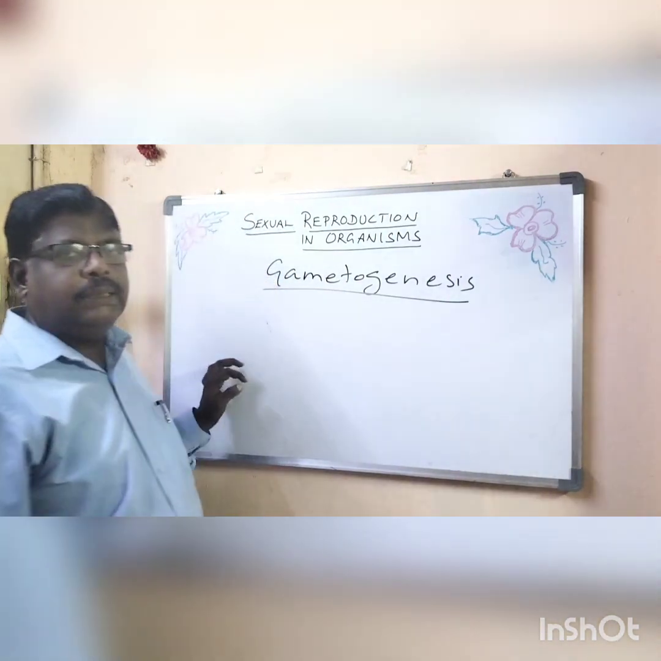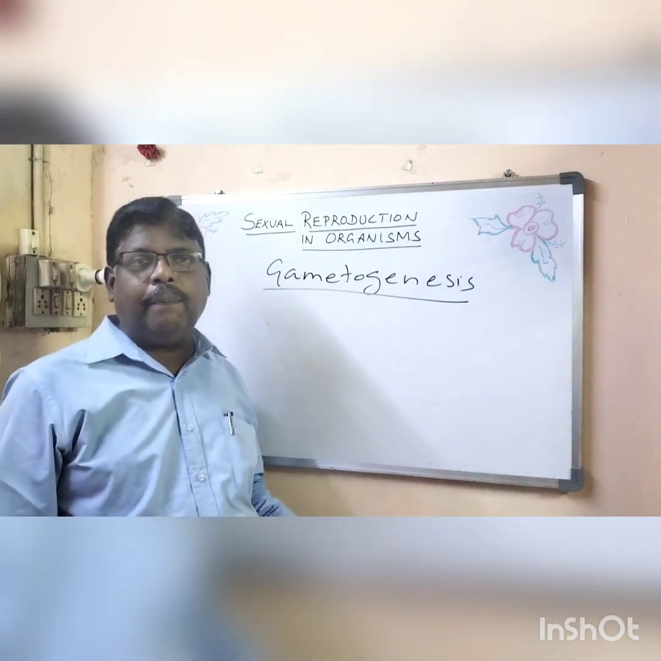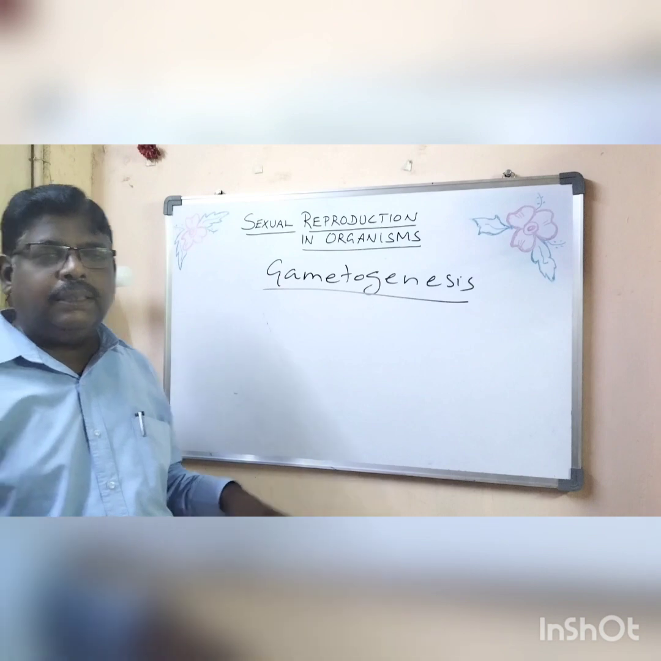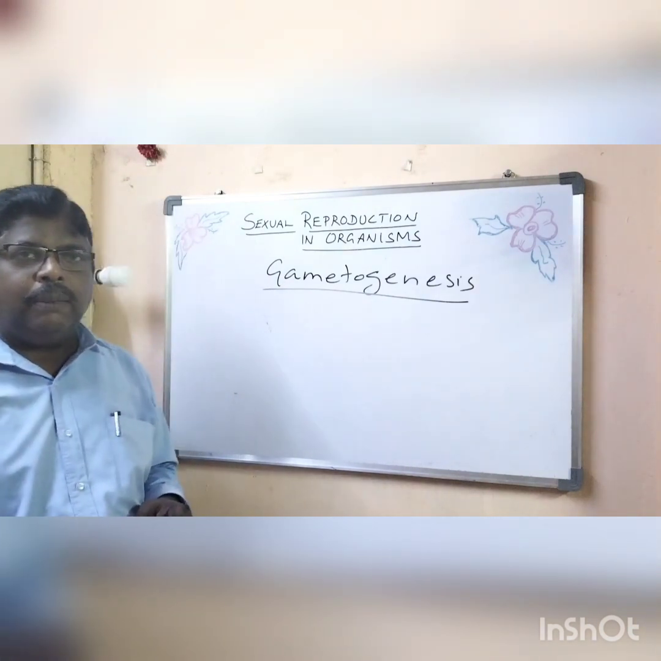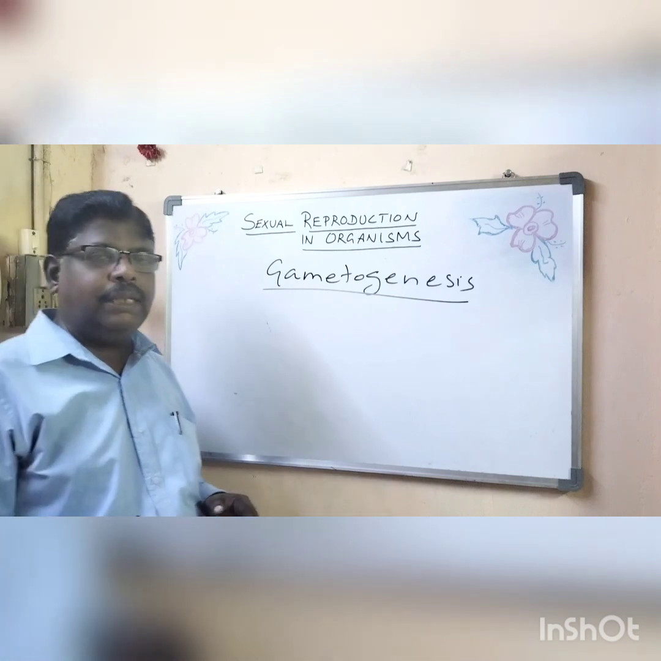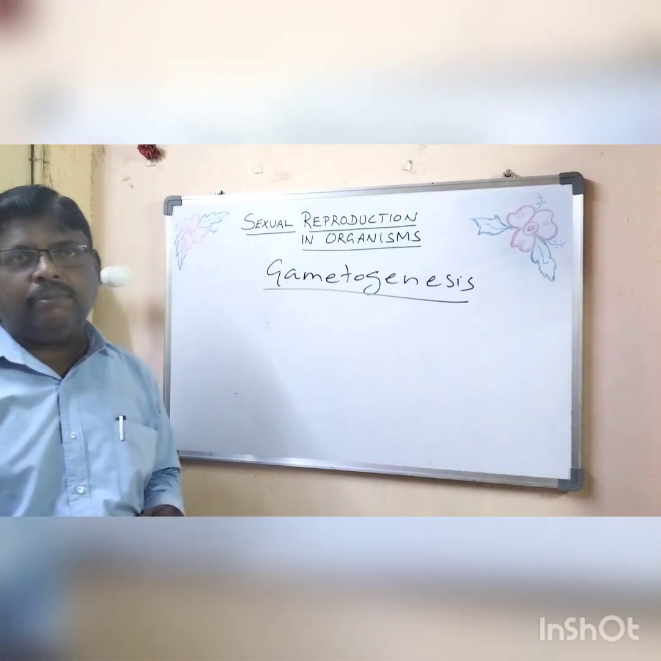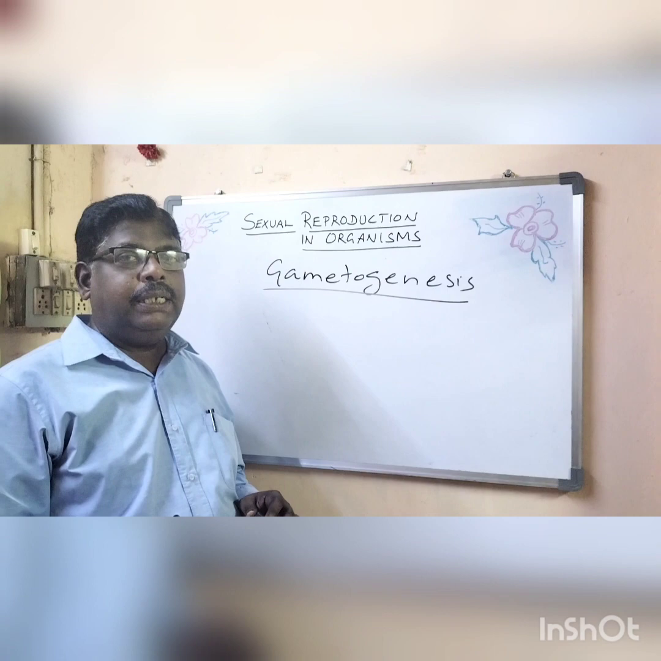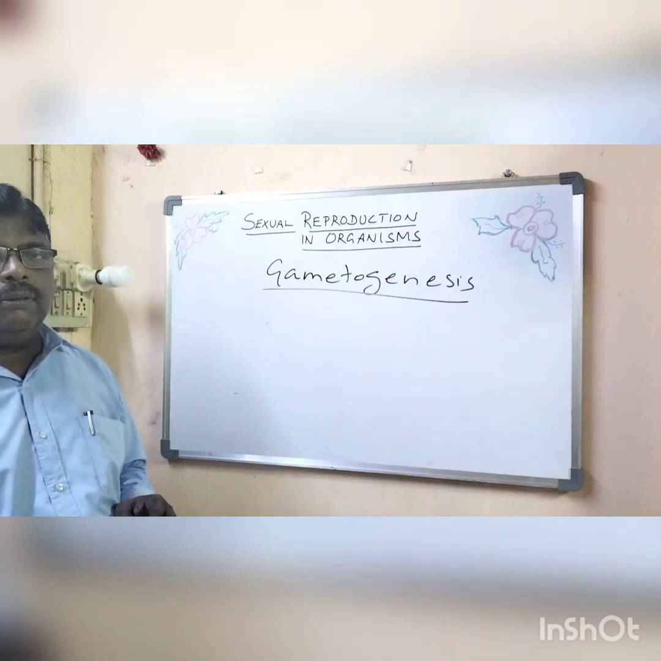So many of the lower plants, especially algae, bryophytes and all, have a haploid body. And other higher order plants and higher order animals are all diploid. So most of the animals, including human beings, are all diploid, right? But the gamete is haploid.